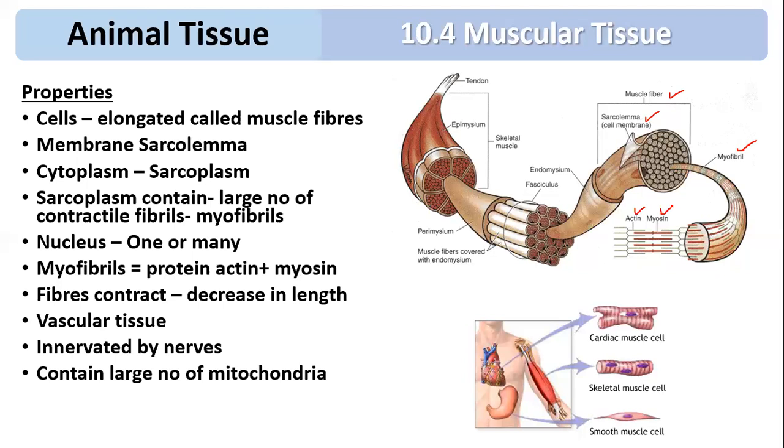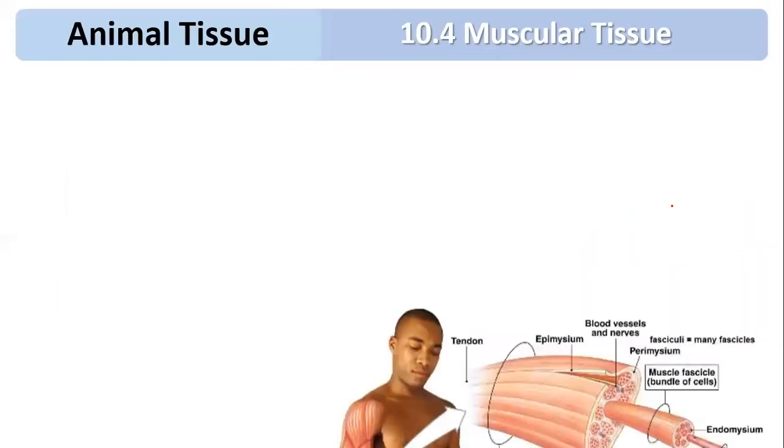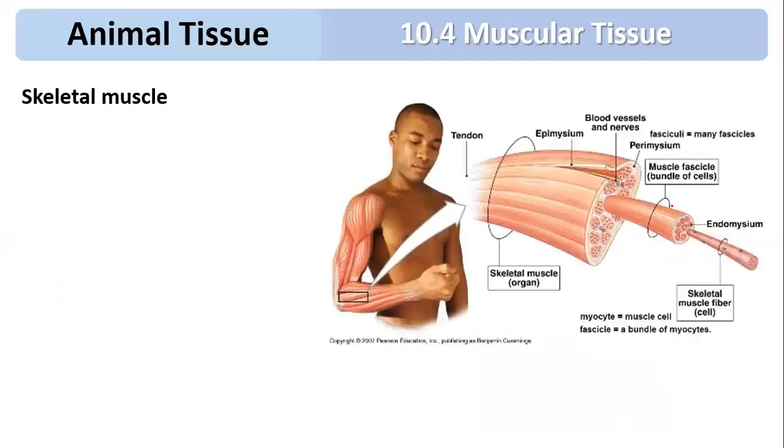So there are three types of muscles that we are going to study: cardiac muscle, skeletal muscle, and smooth muscle. The first we are going to start with is the muscle called skeletal muscle. That is the first muscular tissue, and it is called skeletal muscle.